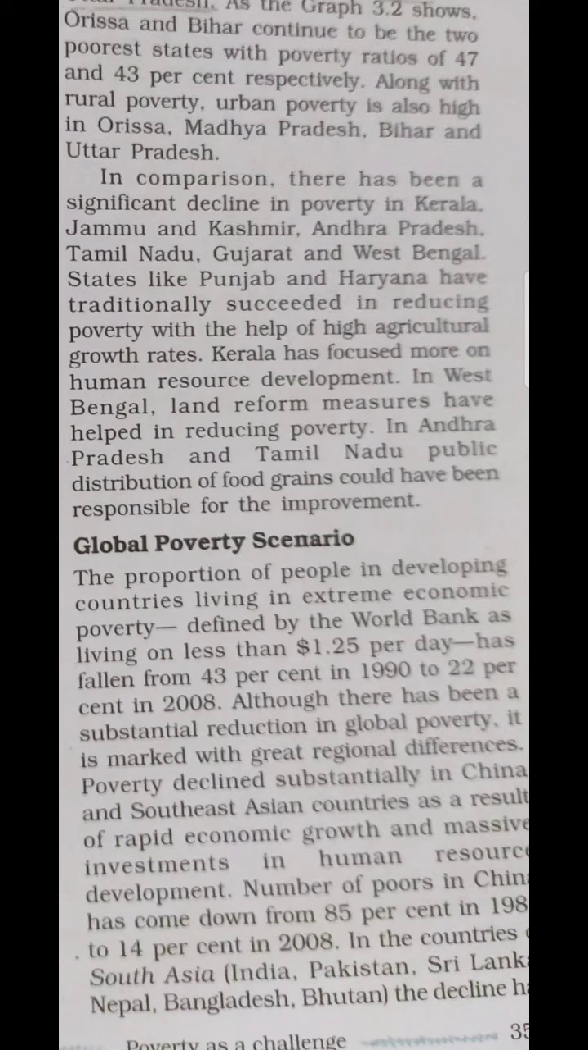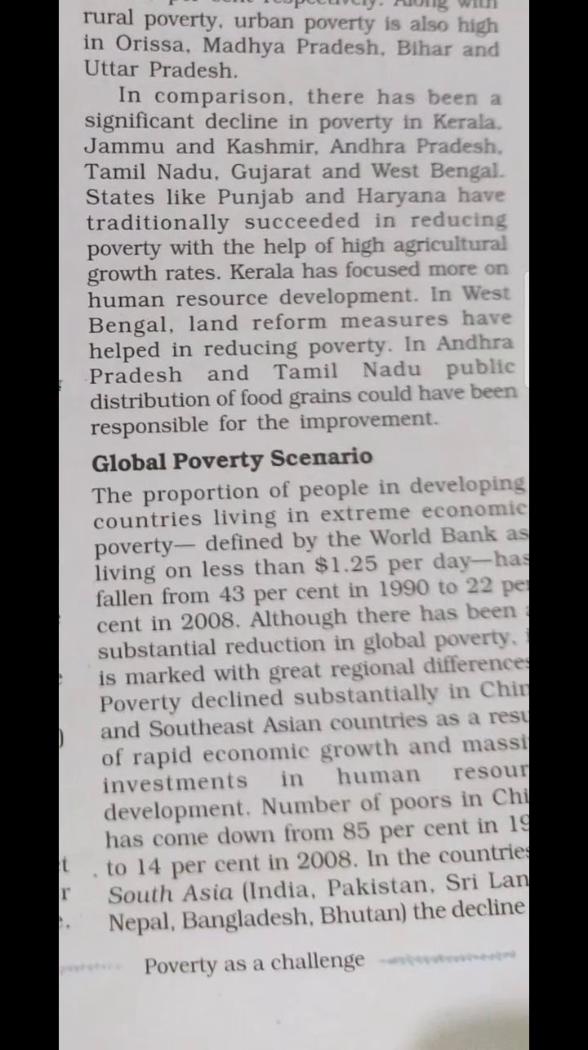So the responsibility for the improvement. So these are the main responsible elements for the improvement. So moving further, now we are going to understand the global poverty scenario. The global poverty scenario represents how poverty is prevailing in the whole world. Is poverty only a problem in India, or is it prevailing in the whole world?